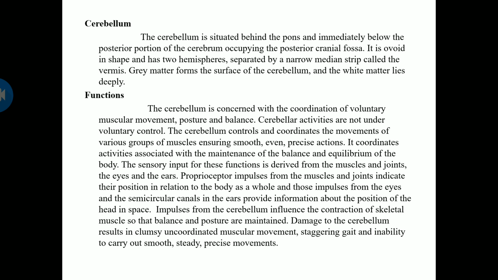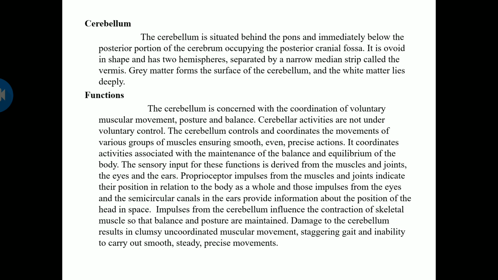Sensory input for these functions is derived from the muscles, joints, eyes and ears. These receptors are called proprioceptors. The impulses from the proprioceptors in muscles and joints indicate the position of the body as a whole, that is, whole body position, and impulses from the eyes and ears, the semicircular canals, provide information about the position of the head in space. So impulses from the cerebellum influence the contraction of skeletal muscle so that the balance and posture of our body and head is maintained.